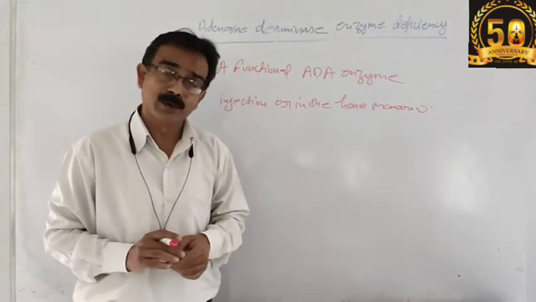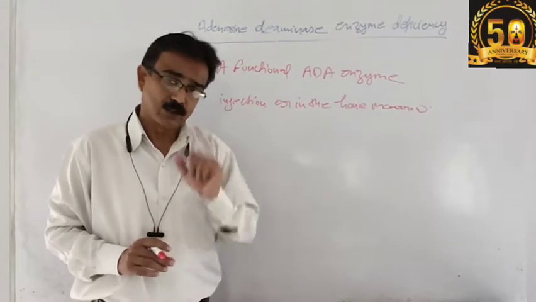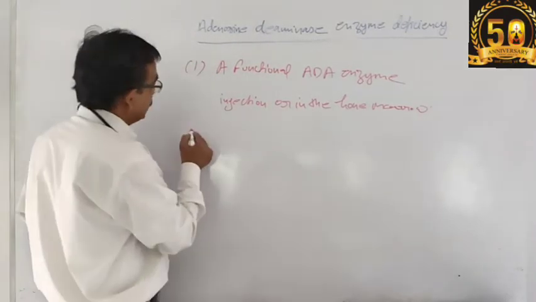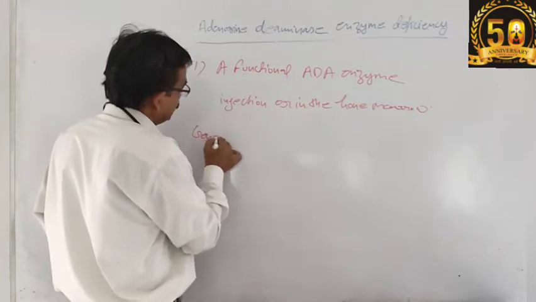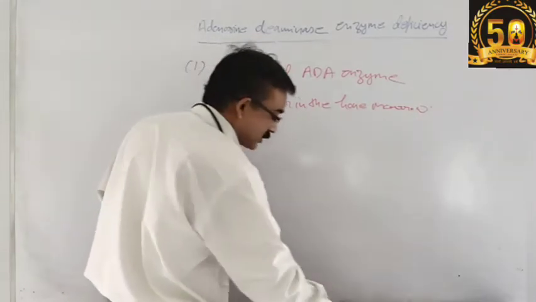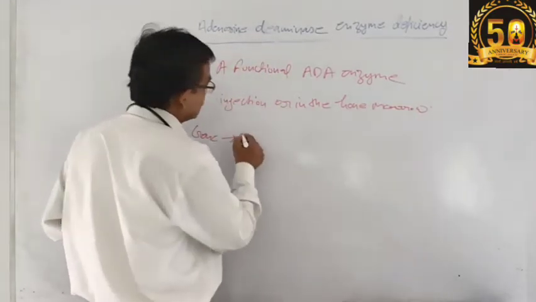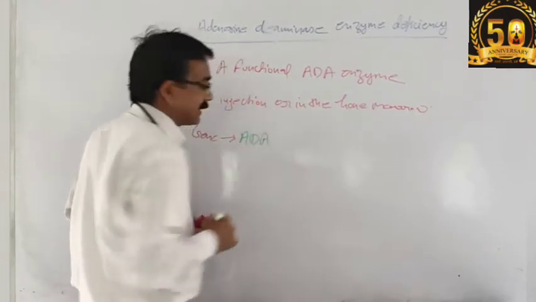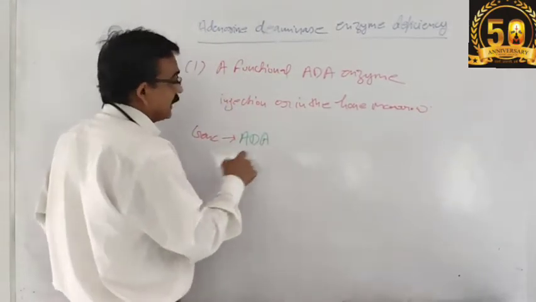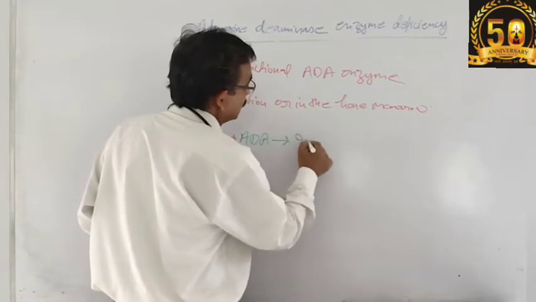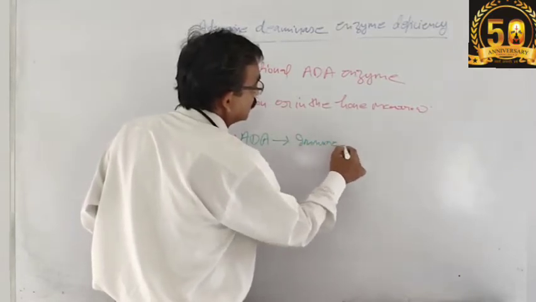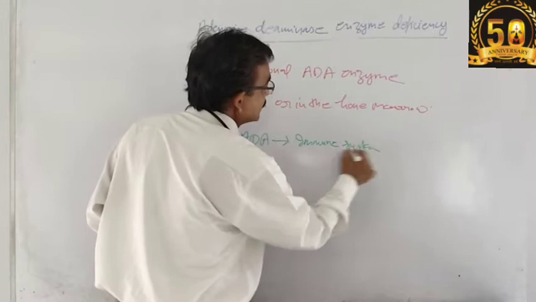Why in the bone marrow? Because, as I told you earlier, the gene responsible for the synthesis of the ADA enzyme, and this enzyme is further responsible for maintaining the immune system.